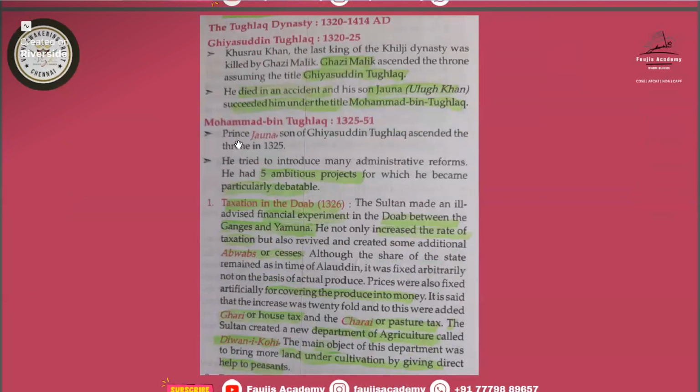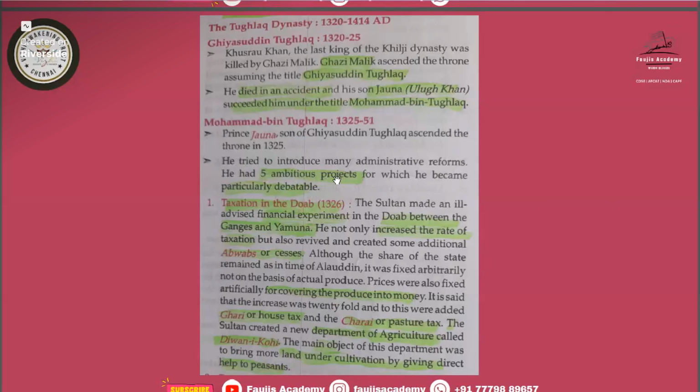Prince Jauna, son of Ghiyasuddin Tughlaq, ascended the throne in 1325 AD. He tried to introduce many administrative reforms. So he was famous for this. He had 5 ambitious projects for which he became particularly debatable. So due to those 5 ambitious projects, he became debatable. So you must remember those 5 ambitious projects.